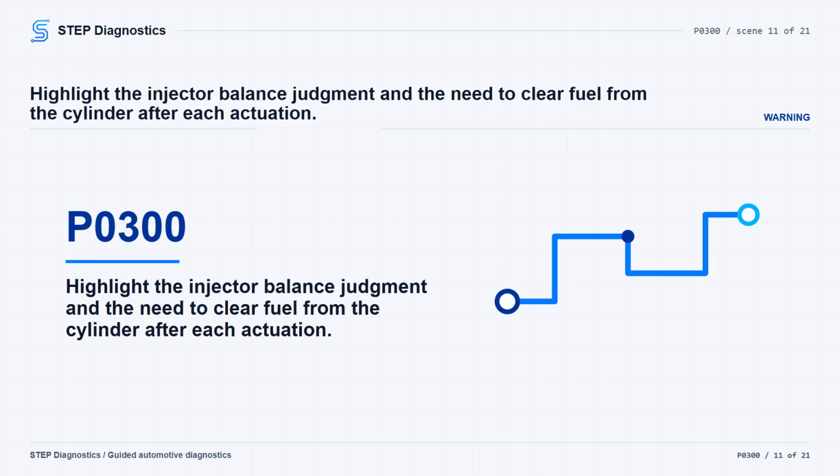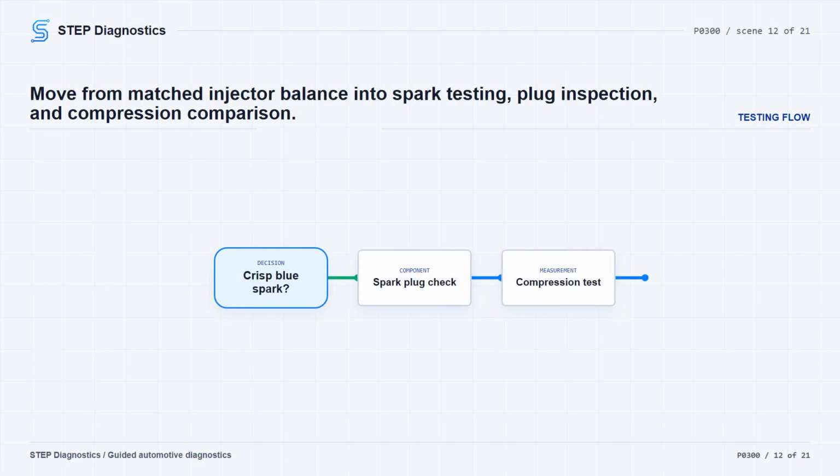If the drop is too large, suspect a fouled or faulty injector, then verify after repair. If the injector pressure drop matches the known good cylinders, move to ignition. Pull the coils from the misfiring cylinders, reconnect the coil harness, disconnect that cylinder's fuel injector, install a spark tester and crank the engine. You want a crisp blue spark that can jump the tester gap.